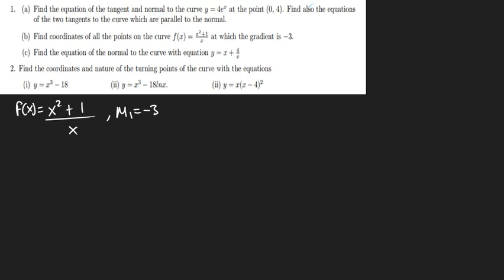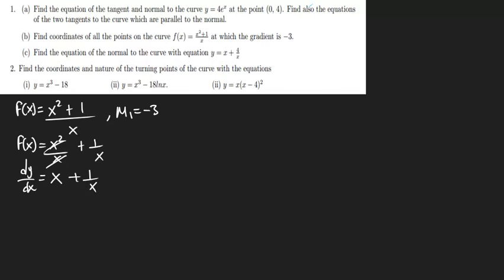So before anything, you can manipulate this so that it becomes simple. Then we can find dy over dx. So this is going to be x plus 1 over x.